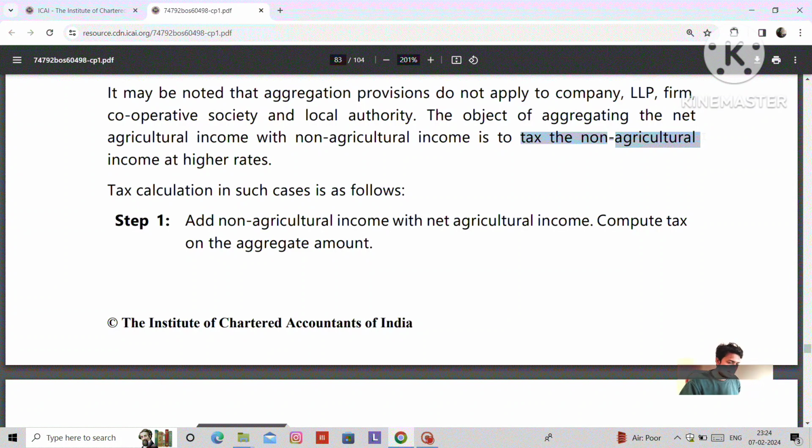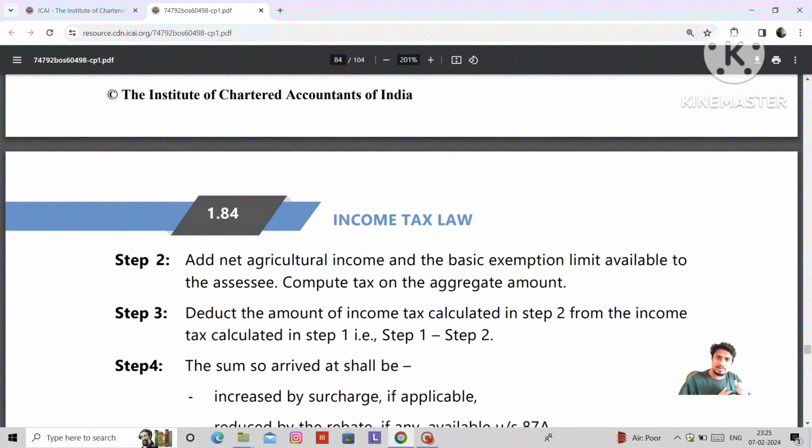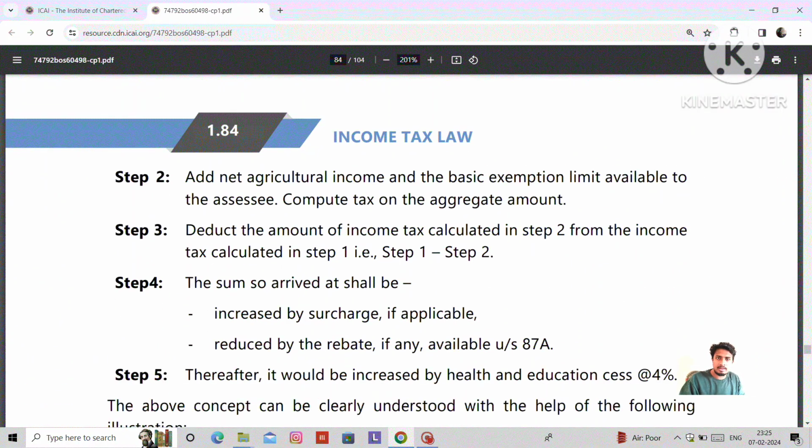Let's see the process of how to compute the partial integration. In step 1, add the non-agriculture income and the net agriculture income, that is, agriculture income after deducting the expenses, and compute tax on the aggregate amount. If surcharge is applicable, add the surcharge also. Take that as A.